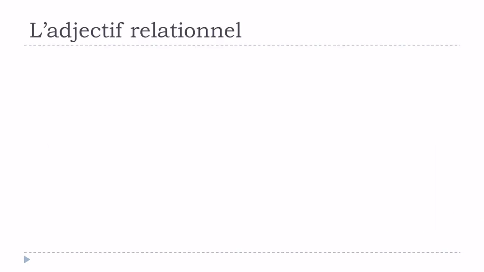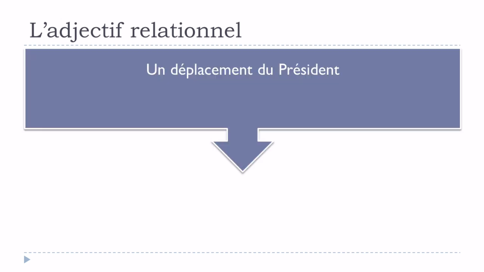So l'adjectif relationnel, I thought it might be useful to just start with examples. Here you've got a sentence, un déplacement du président. It's possible to use that, but what if you would like to replace du président and put an adjective instead?